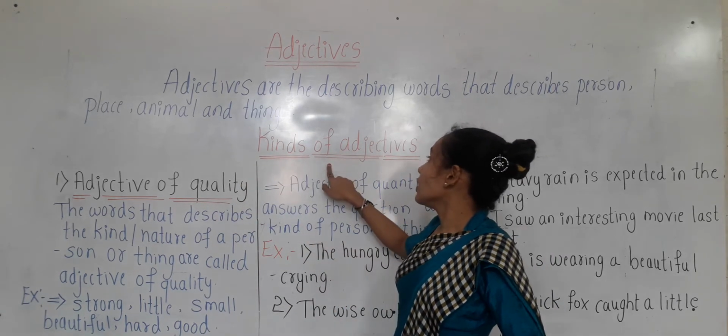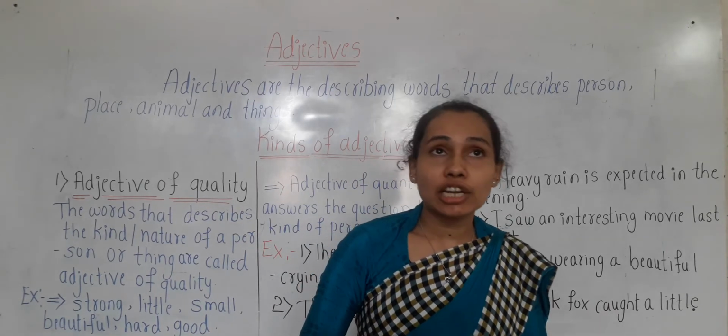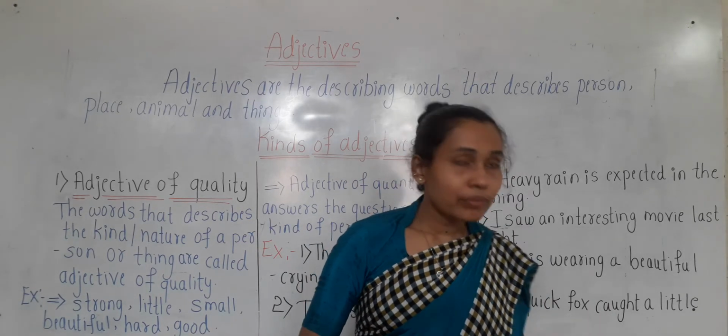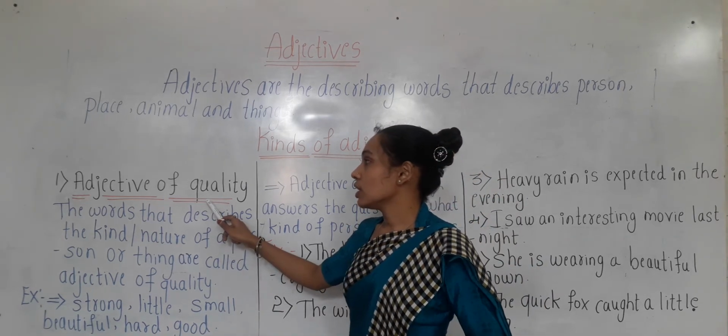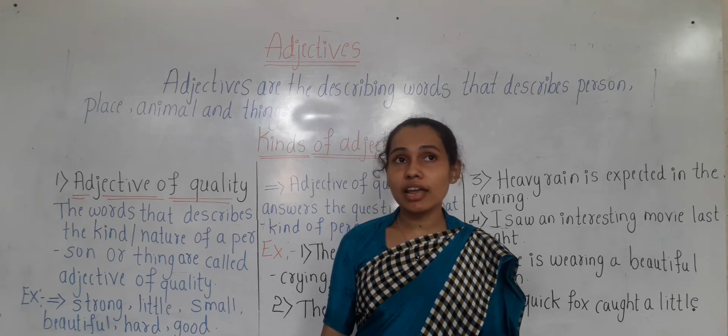This is the first kind of adjective, that is adjective of quality. So what is the meaning of adjective of quality? The words which describe the kind and nature.